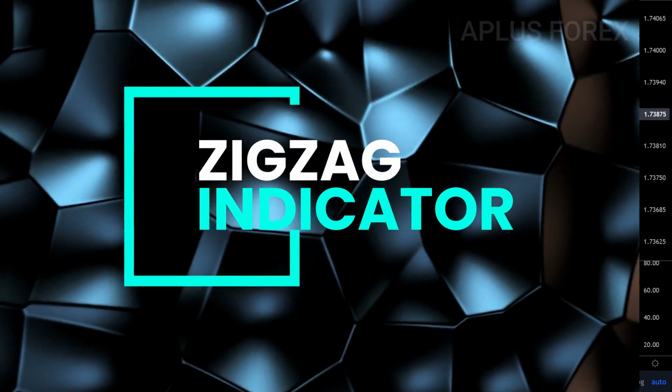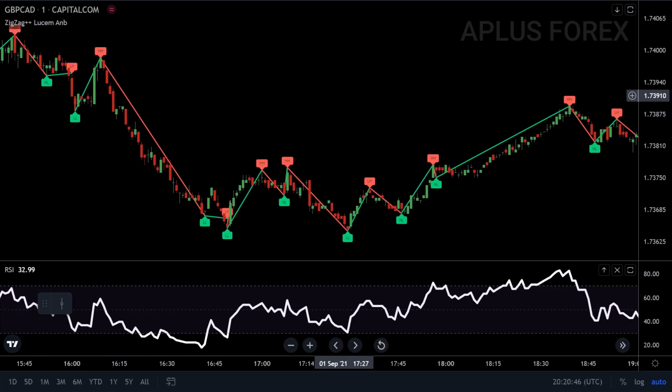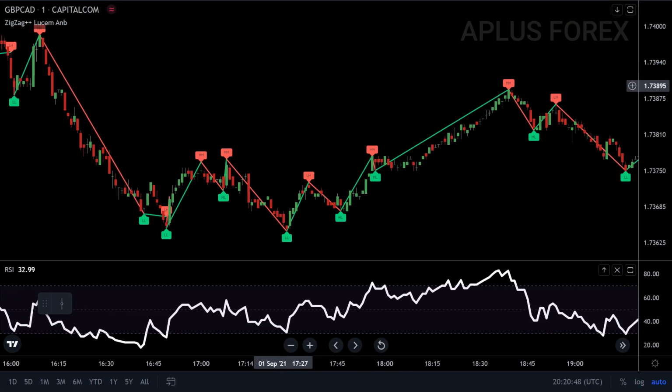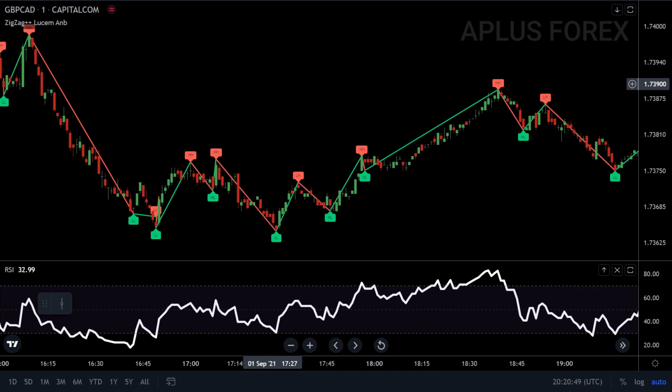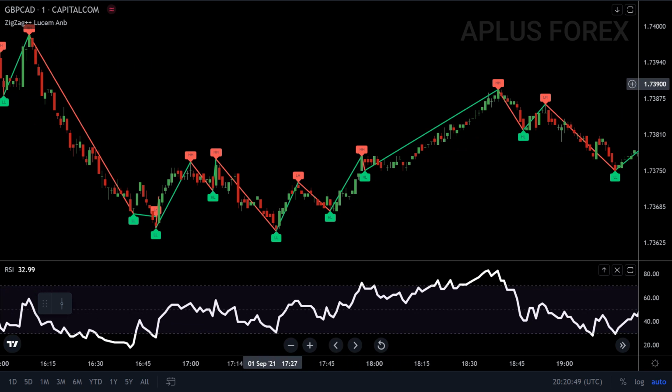First, we need to know what a zigzag indicator is. The zigzag indicator is used to plot points on a chart whenever prices reverse by a percentage greater than a pre-chosen variable by a trader. Then straight lines are drawn connecting these points. This indicator is also used to help in the identification of price trends. It attempts to show trend changes by removing random price fluctuations.